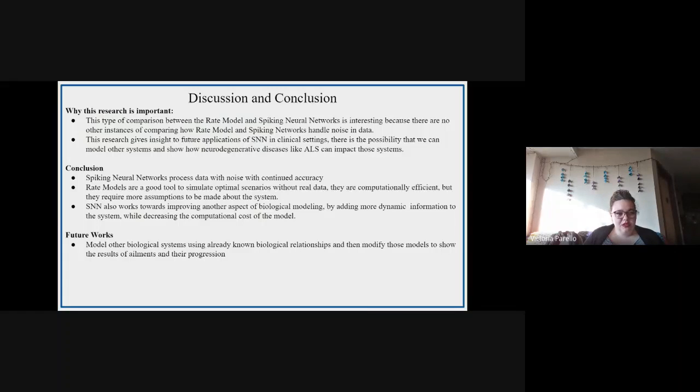I hope to continue research similar to this, using spiking neural networks to simulate other biological phenomena and finding a way to simulate neurodegenerative diseases.